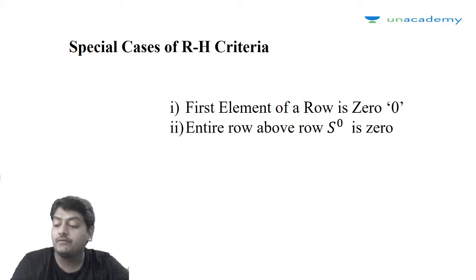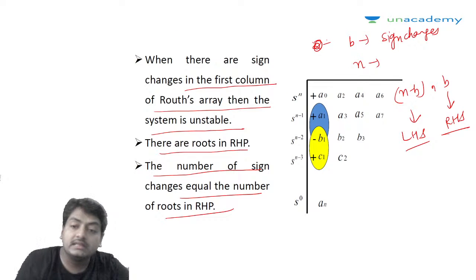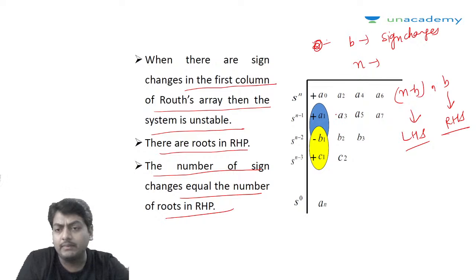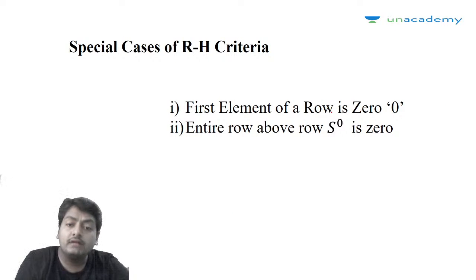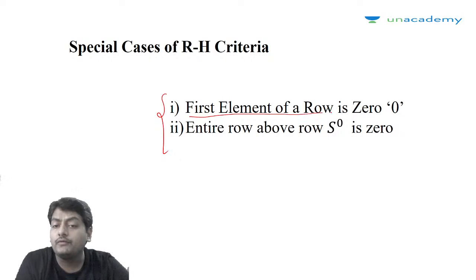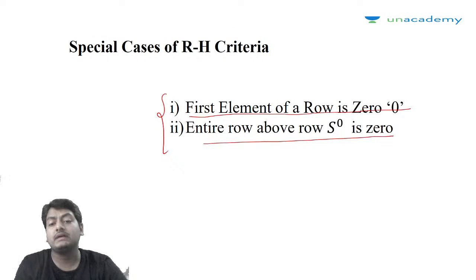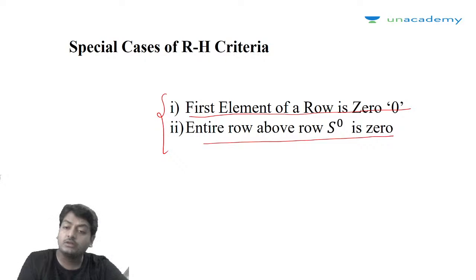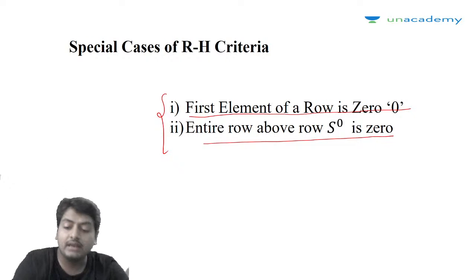The special cases of the RH criteria. Yesterday we discussed how we can solve some problems and how we can apply the Routh-Hurwitz criteria. Now there are some special cases. There are two special cases: the first element of a row is 0, and the entire row above row s to the power 0 is 0. These are the two special cases we are going to discuss in this lecture today.